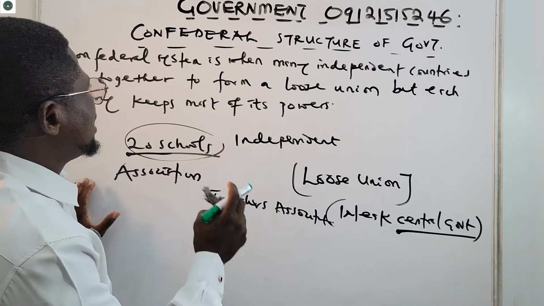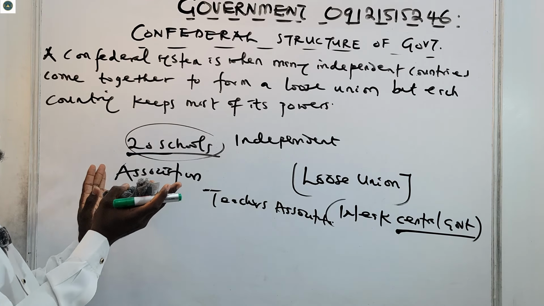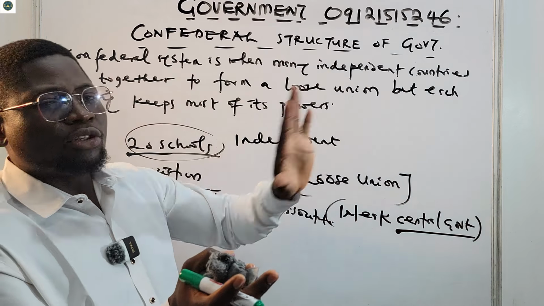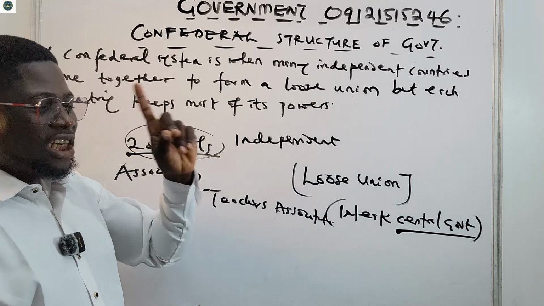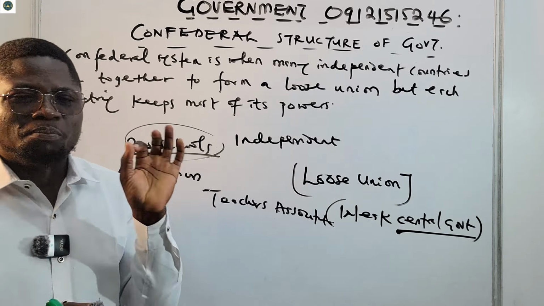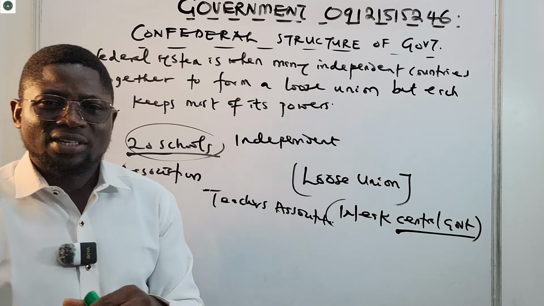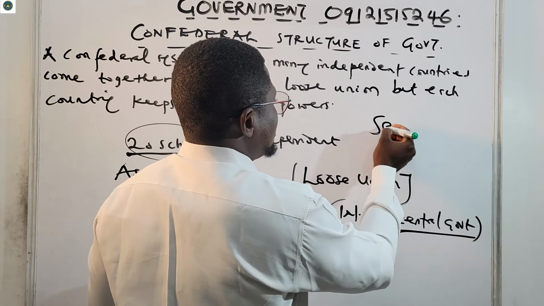So that is what a confederal system is. That's how we liken a confederal system. It's a system where many independent countries come together to form a loose union, but each country keeps most of its power. That's a confederal system. An example of a confederal system is Senegambia.